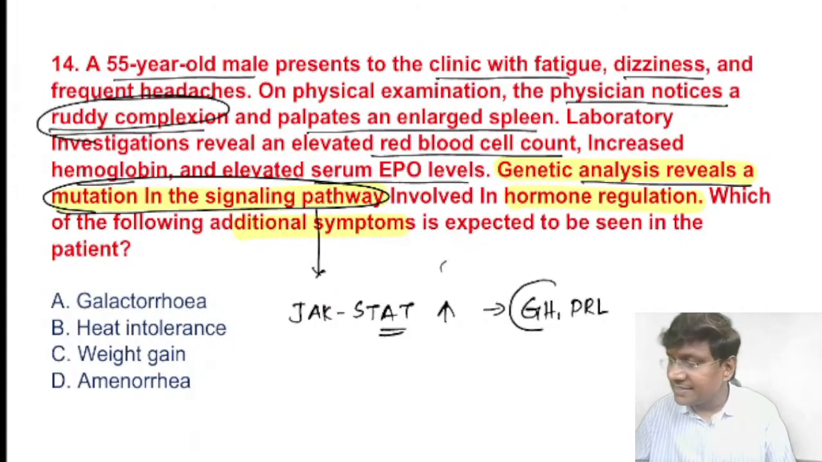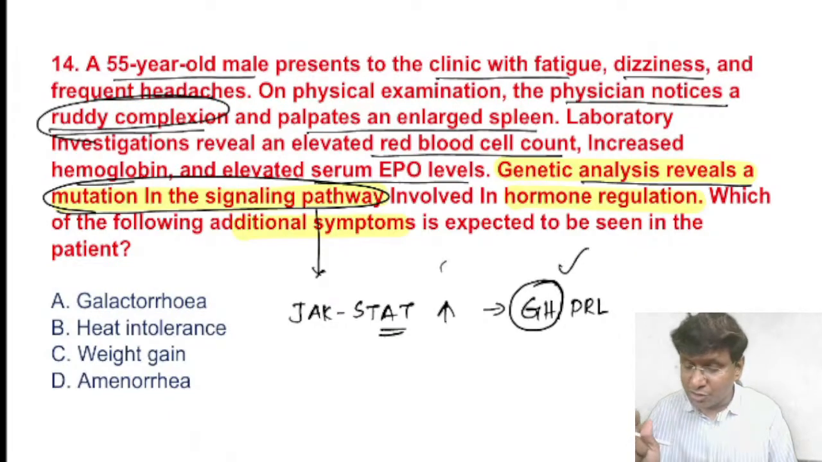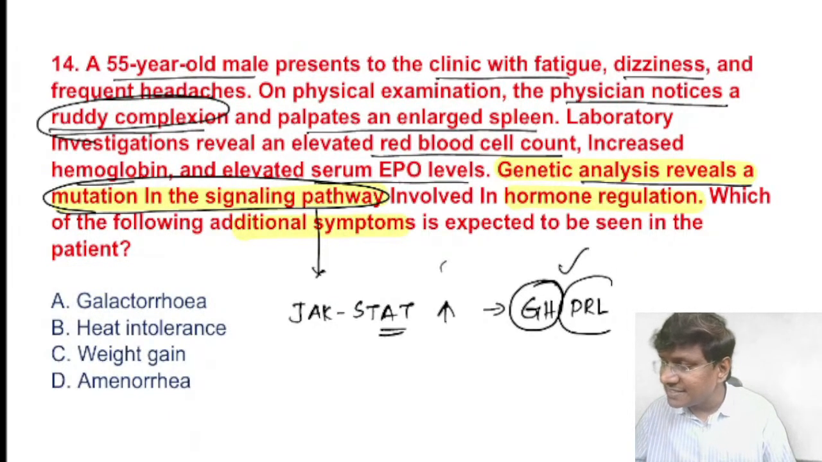Why is the patient having a ruddy complexion, and an enlarged spleen? Because there is an increase in the activity of growth hormone, which can cause a ruddy complexion and palpation of the enlarged spleen. And the other features given to you are suggestive of an abnormality related to growth hormone, and you will also have features because of an increase in prolactin.